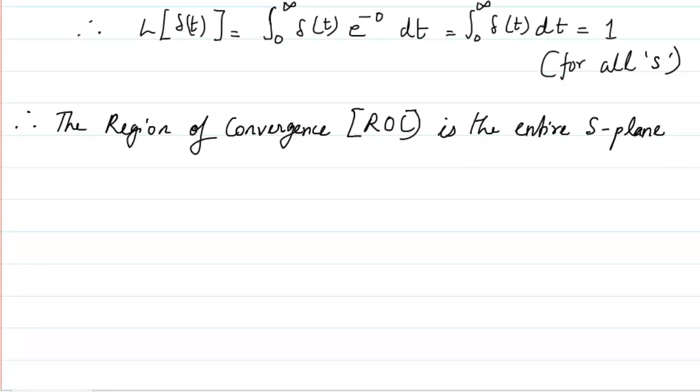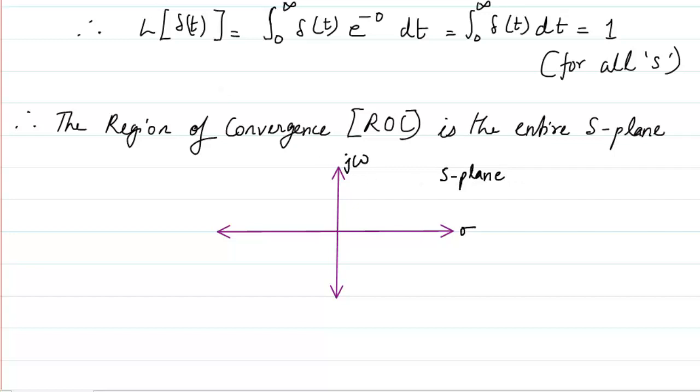So I will draw the region of convergence for this particular case. The axes are going to be the real and the imaginary, and for any value in this S plane, you should always remember this is the S plane. That means all the values of s will be within this S plane.